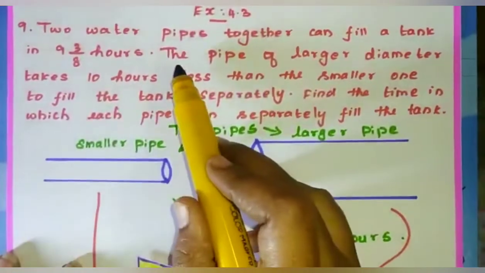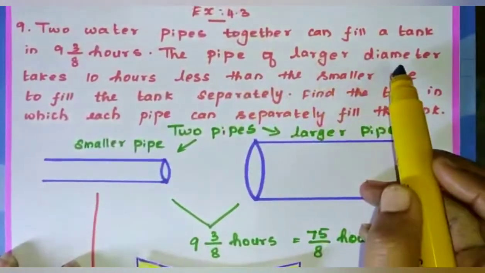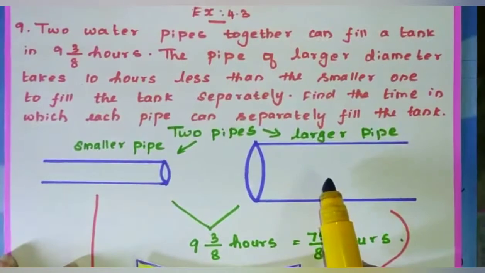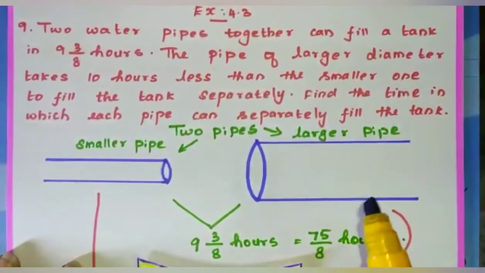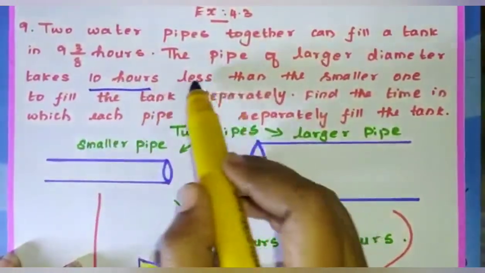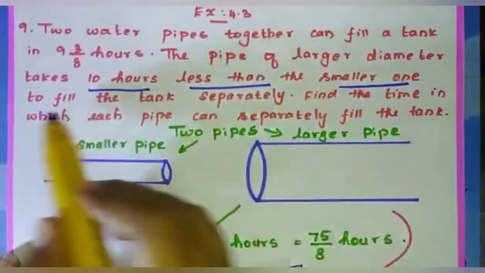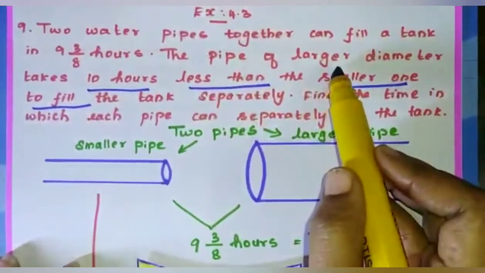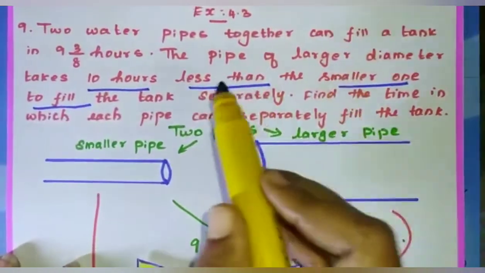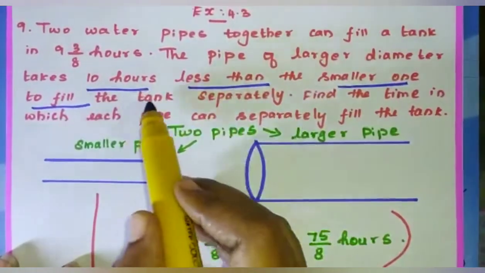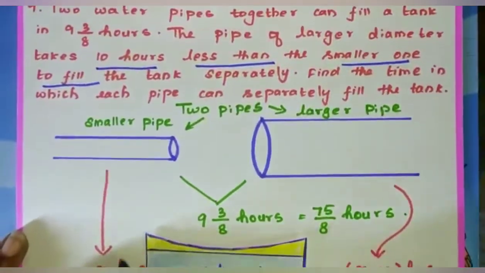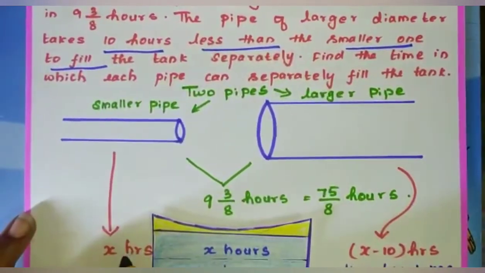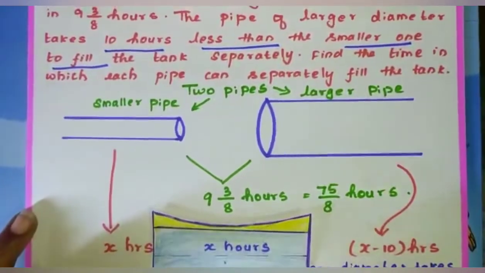Next statement. The pipe of larger diameter takes 10 hours less than the smaller one. So the larger diameter pipe gives the value with respect to the smaller one. So I'm going to take the smaller pipe timing to be x.